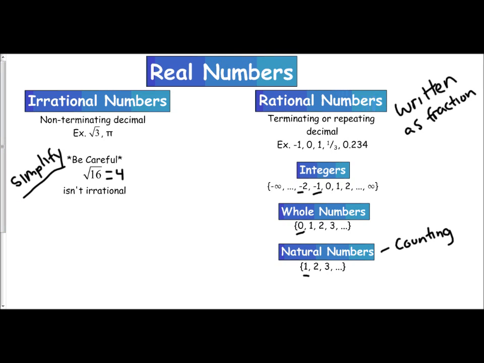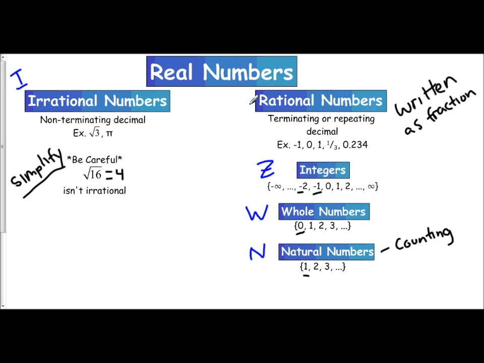To help out with determining natural, whole, integer, rational, and irrational numbers, there are symbols for each of these sets we use. So let's make a note of these. Natural numbers use a capital N. Whole numbers use a capital W. Now you would say integers has to be a capital I based off of what we see here, but that is wrong. Irrational numbers is the capital I. Integers is a capital Z.